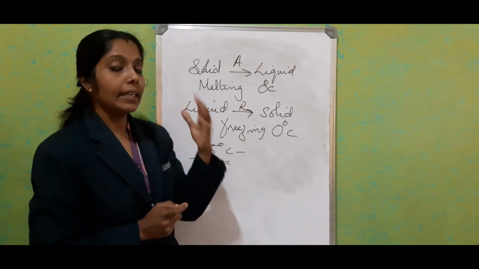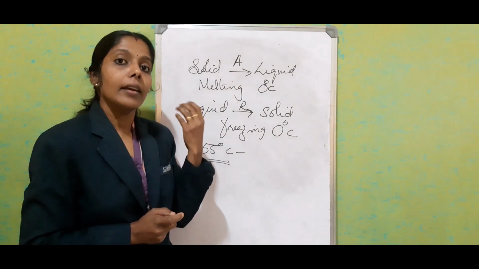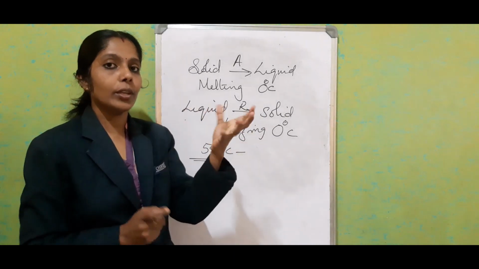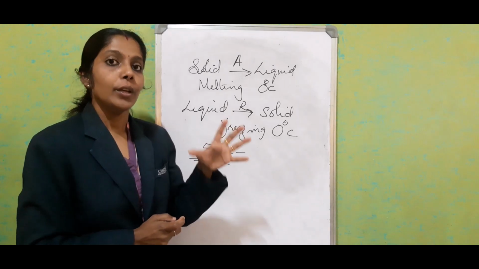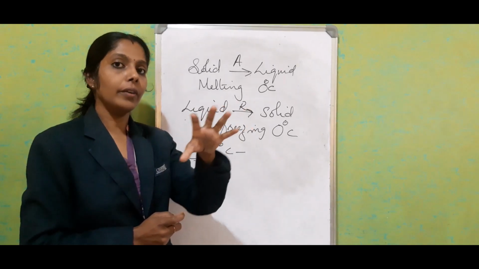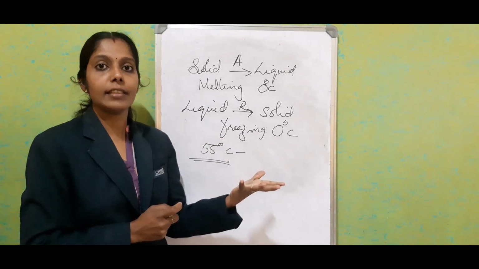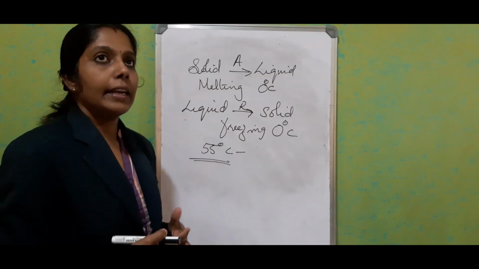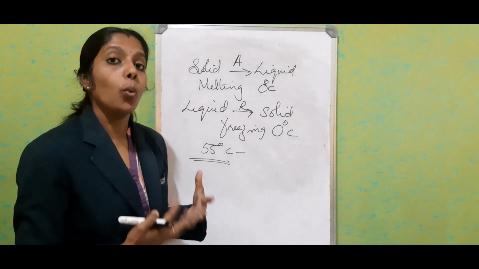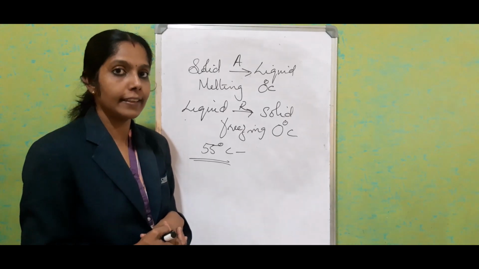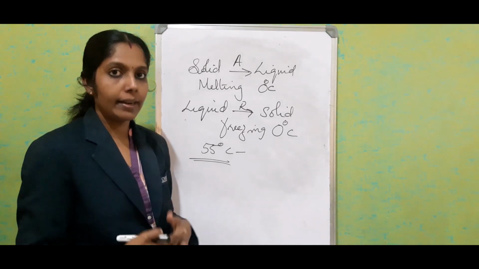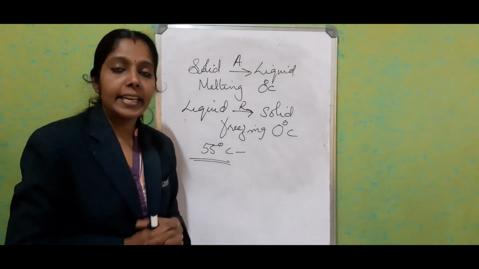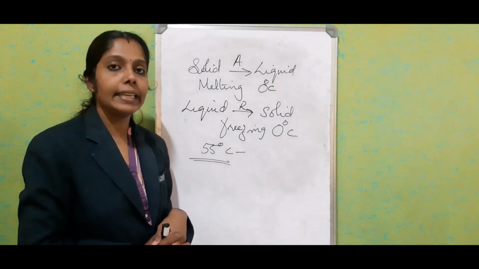During melting, how much heat energy is absorbed? If 1 kilogram of ice is melting, it absorbs a particular amount of heat energy. In the same way, 1 kg of water freezing into ice will reject the same amount of energy. More particularly, water expands during freezing, whereas wax and lead contract. And as the pressure increases, the melting point of ice decreases.